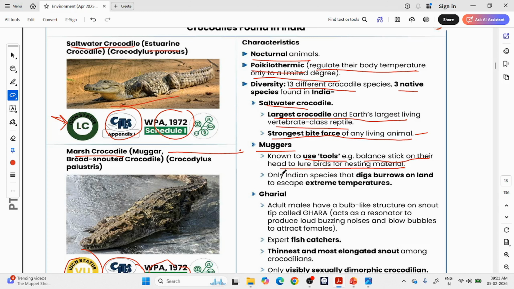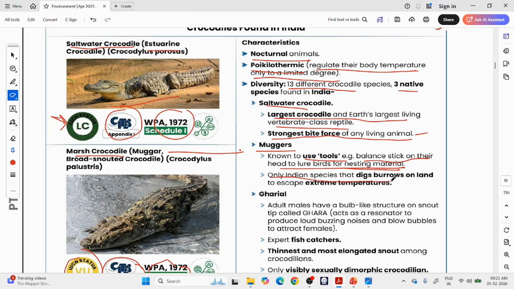They place a stick on their head so that birds think, I can find this stick to make my nest. The bird will come there and the crocodile will attack it. There is already a previous question on a special ape, the orangutan. They gave four animals: which of the following animals can use a stick to poke into a tree to take out insects? The answer is orangutan. So this type of question is already asked. So mugger crocodiles use tools.